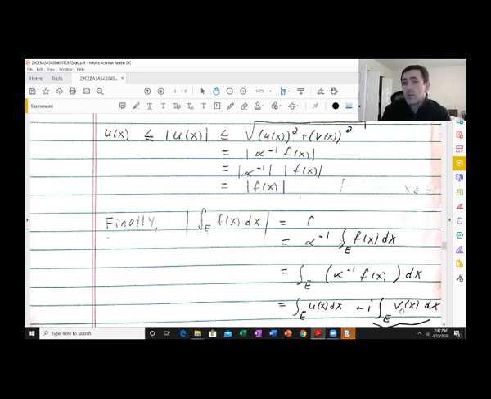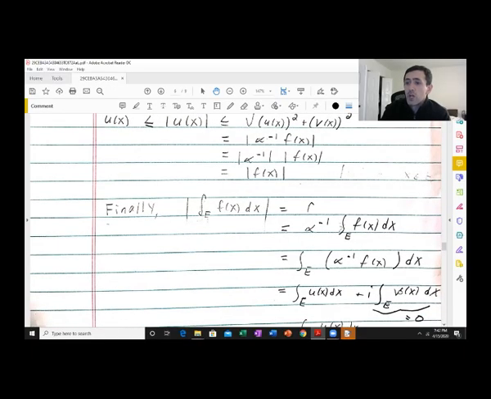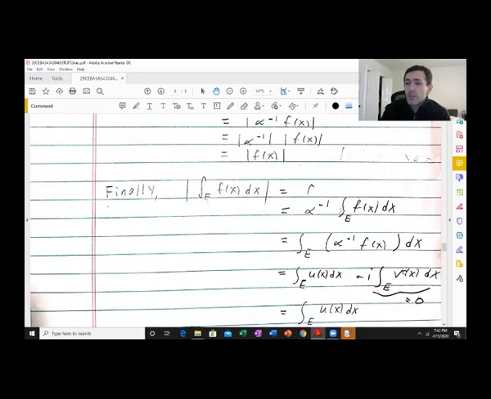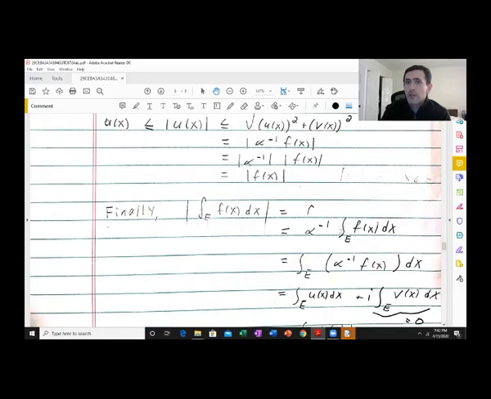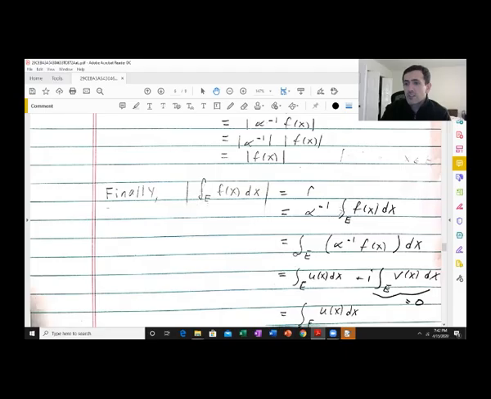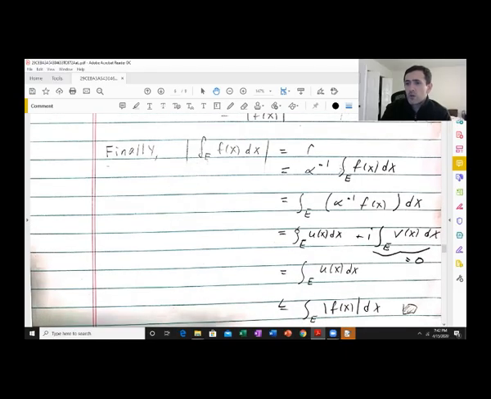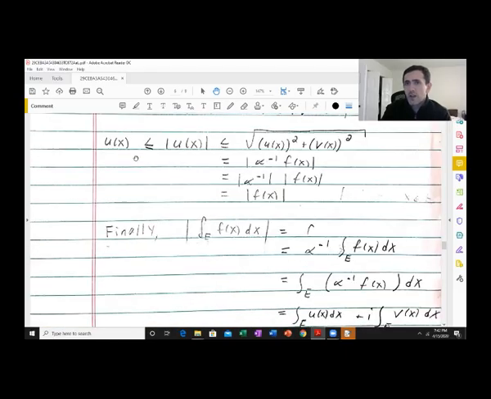Otherwise, it's not real. This is not even just real, it's non-negative. So this has to be 0. So this equals the integral of u of x. And finally, from what we've had here, that's less than or equal to the integral of the absolute value of f of x dx, because u of x is always less than or equal to the absolute value of f of x.